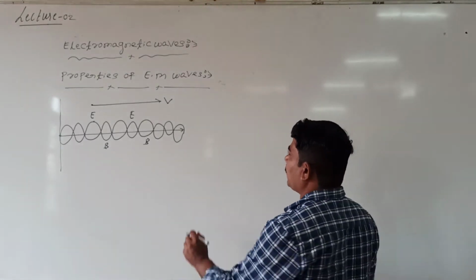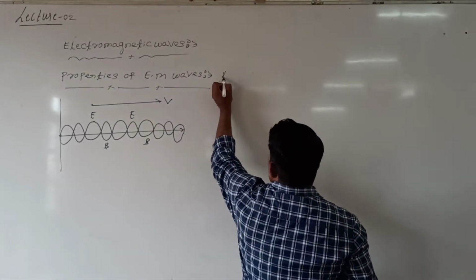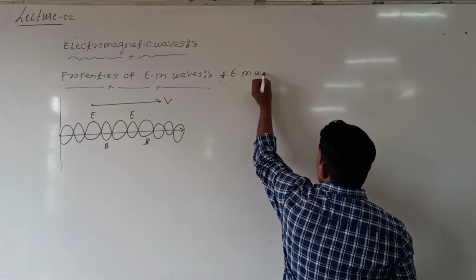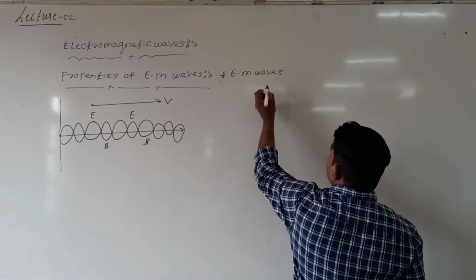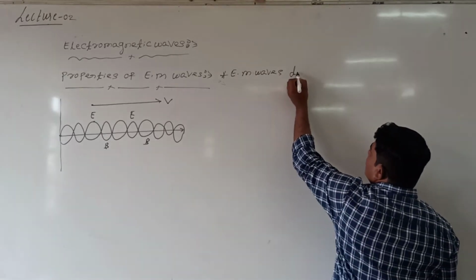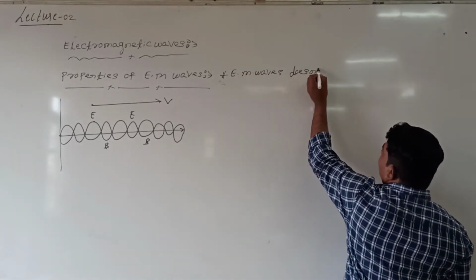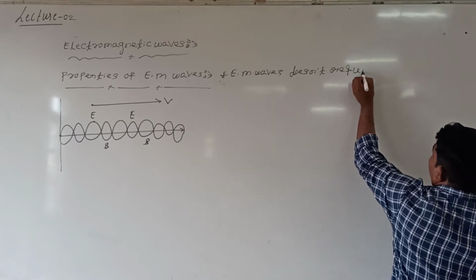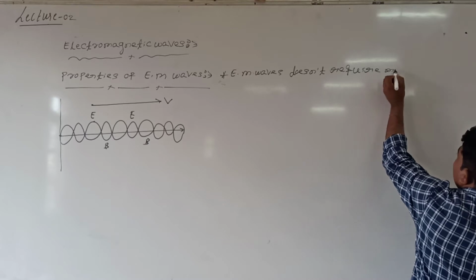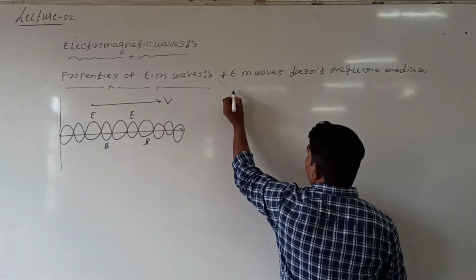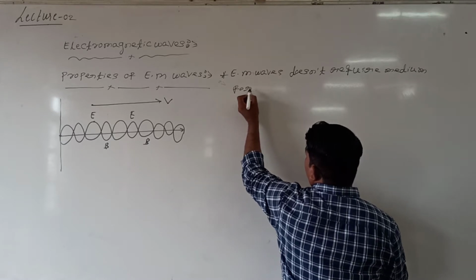See here, the first property: EM waves, electromagnetic waves, don't require a medium for their propagation.